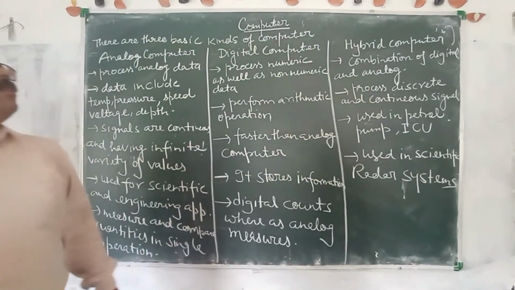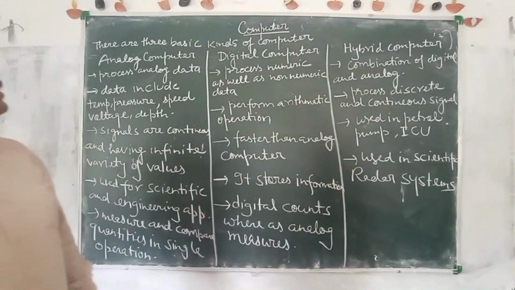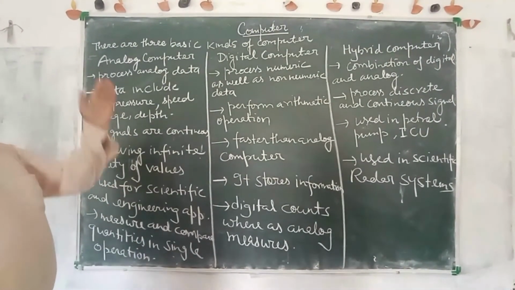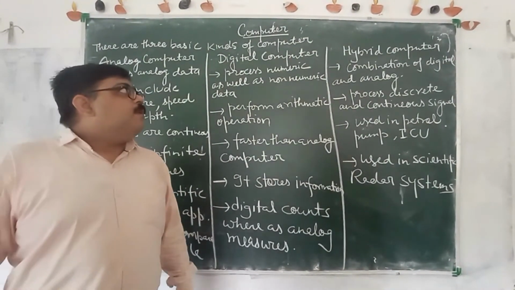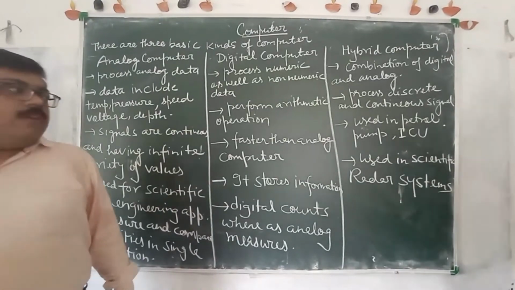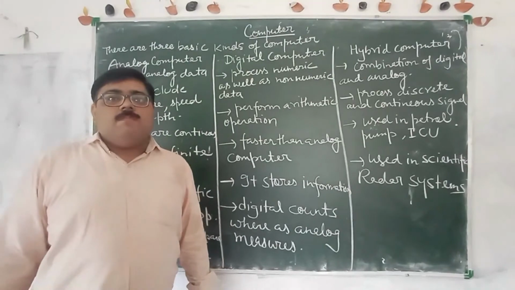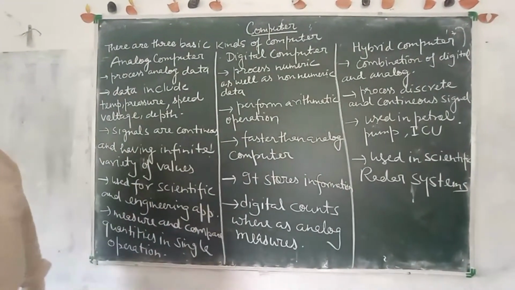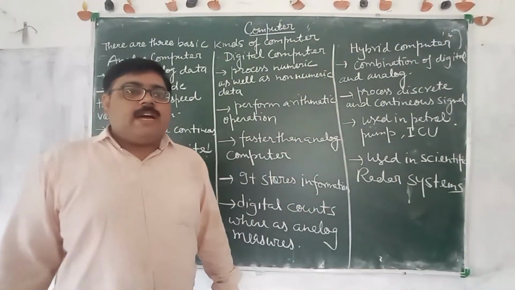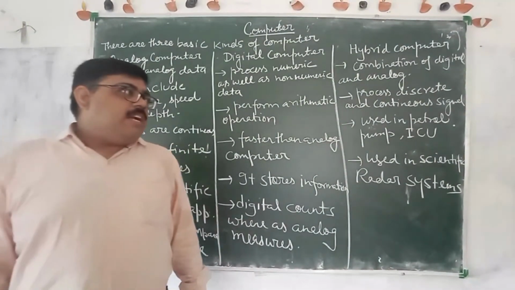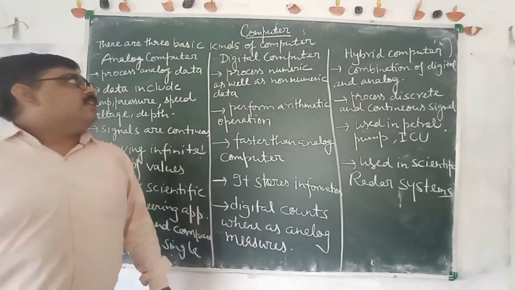Good morning class. Today we will understand the next topic, that there are three basic kinds of computer: analog computer, digital computer and hybrid computer. Firstly we understand which computers are known as analog computers. Analog computers are those computers which process analog data. Analog data means continuous signals.